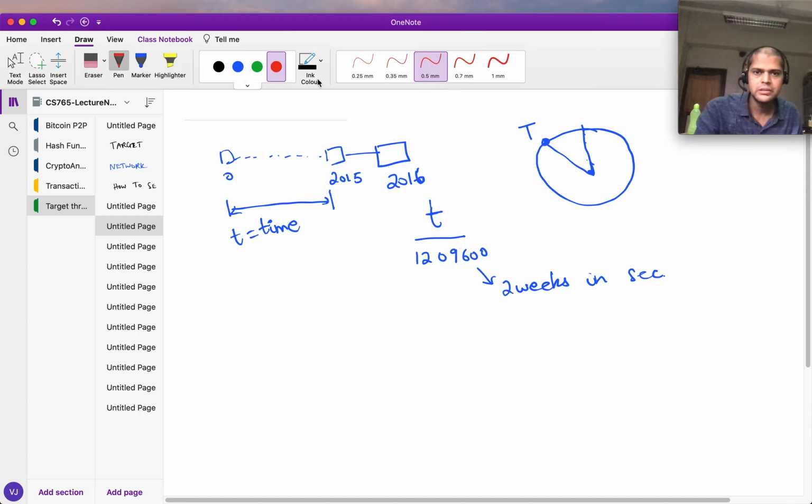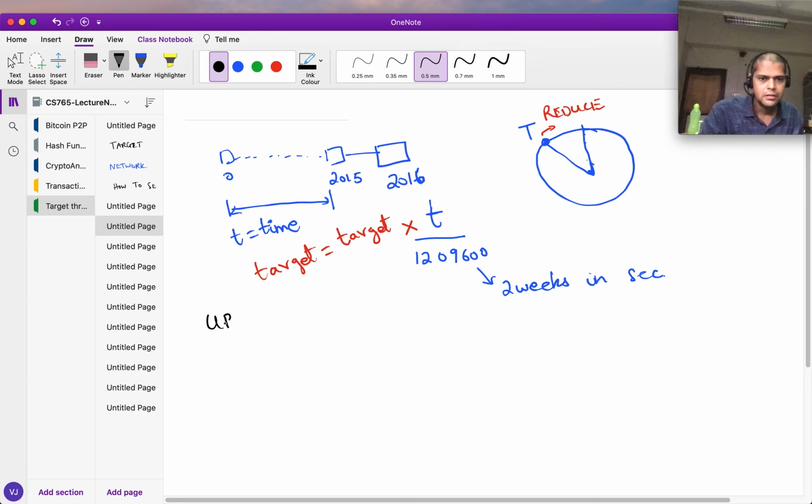So what we need to do in this case is to reduce the target. So we update the target this way. New target is equal to the old target multiplied by this quantity. And he should have chosen this time to be the time for 2016 blocks, but it's actually 2015. So target is updated every multiple of 2016 blocks.